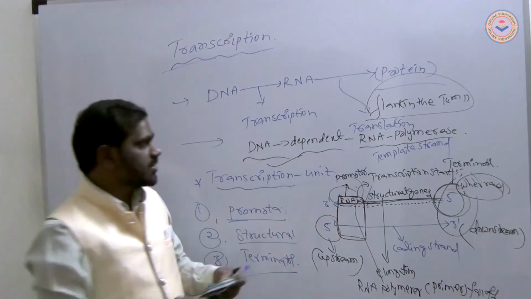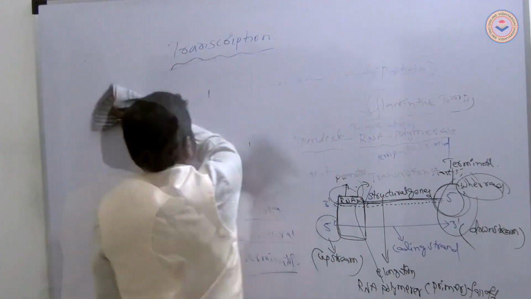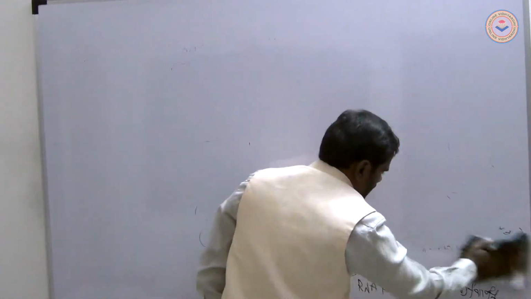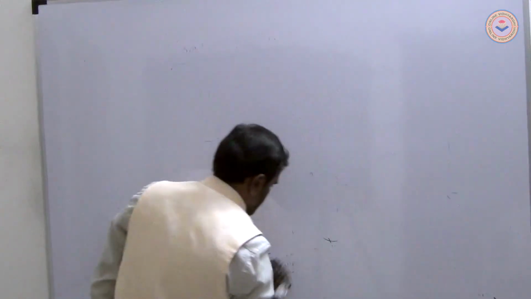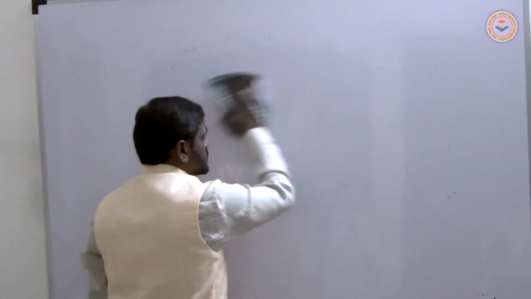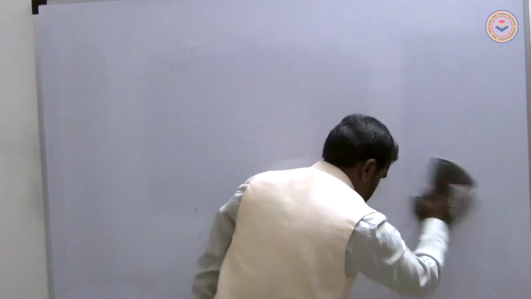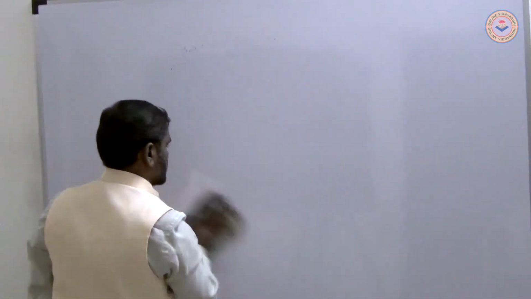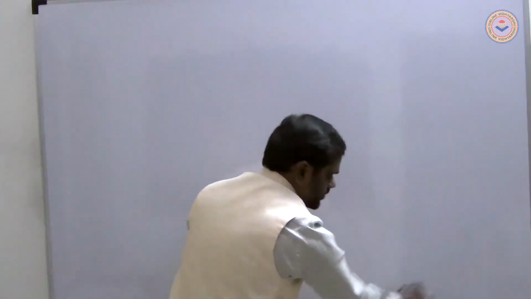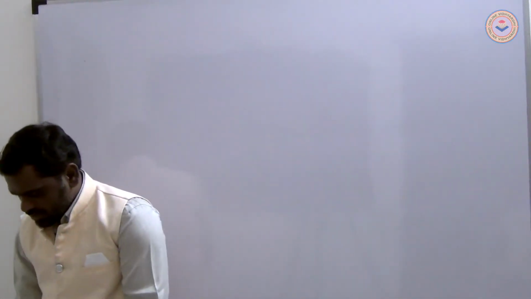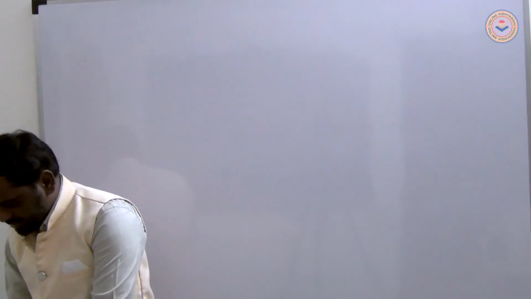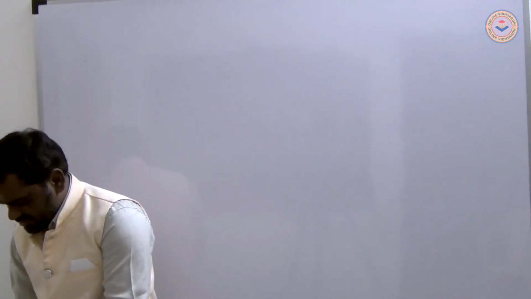Next, polycistronic and monocistronic. A gene is a DNA sequence coding for RNA or an RNA molecule.